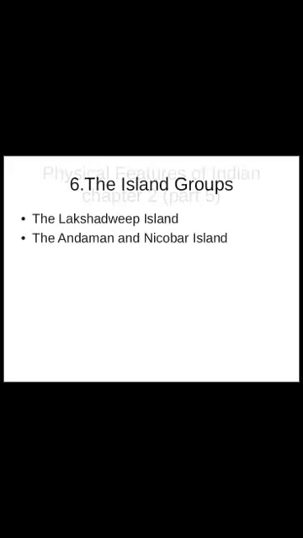That is the island group. Island is called dweep in Hindi. It is a piece of land which is surrounded by water from all sides. Now, when we talk about islands, in India we have two groups of islands: the Lakshadweep Islands and the Andaman and Nicobar Islands. First, we are going to see the Lakshadweep Islands.